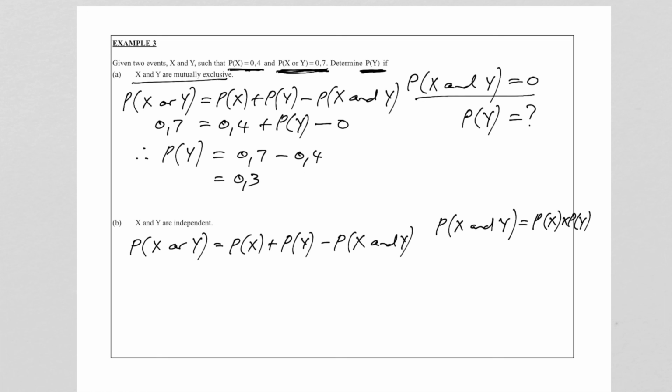So now let's see what we have. Probability of x or y, still remember, that was 0,7. Probability of x, 0,4. Probability of y, remember that is the question, so I'm going to leave it, minus. And what do we know about probability of x and y? That will be the same as the product. So I'm just going to use square brackets here. So I'm going to substitute the probability of x and y by the probability of x times the probability of y.